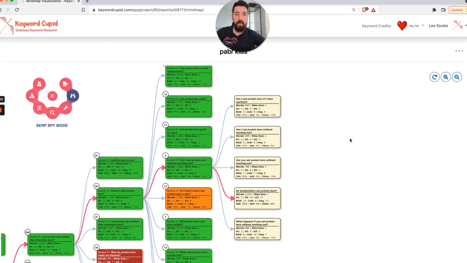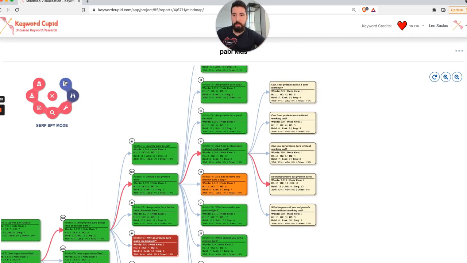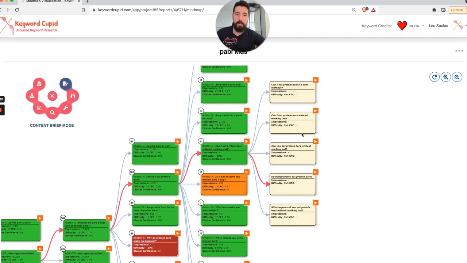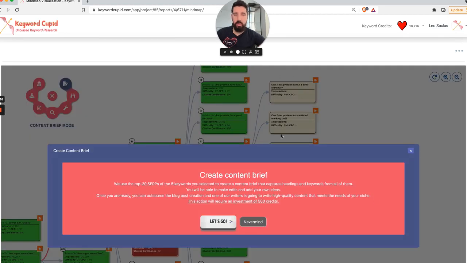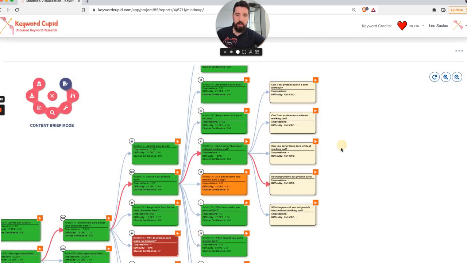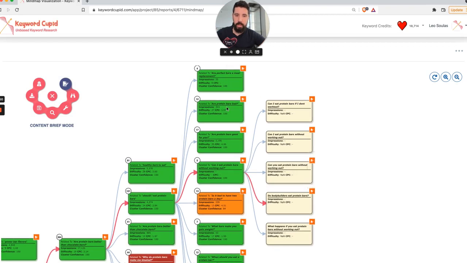An added benefit of what you can do is that you can click this button here, which is the content brief mode. And when you click on one of those clusters, we will take the content of the competitors, of all the keywords and all the competitors, and create a content brief that better targets the sentiment and the intent of that specific topic. We will see how this looks once we can create a few of them.